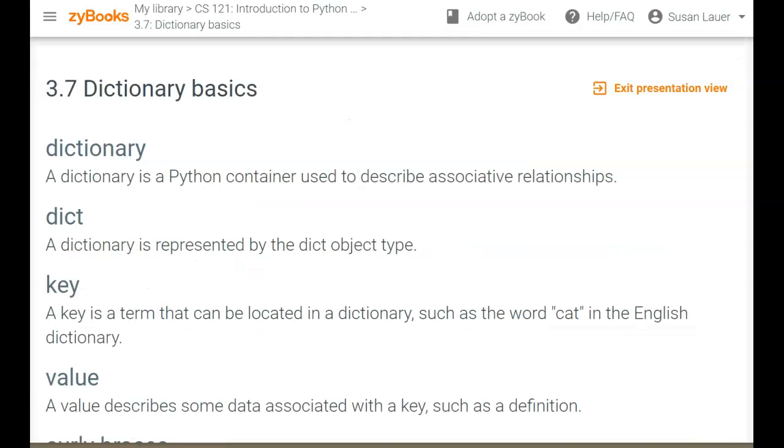Now the next section of chapter 3 talks about dictionary basics. I'm going to have you work through these exercises before the test, but these will not be on the test. So up through 3.6: chapter 1, chapter 2, and chapter 3's 3.1 to 3.6 will be on the test. I'll put the rest of this in a separate video.